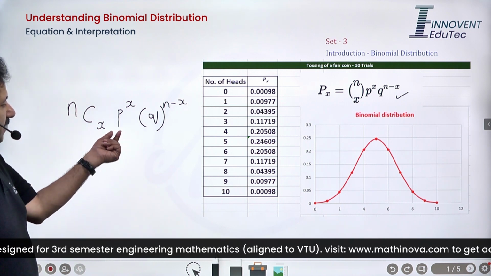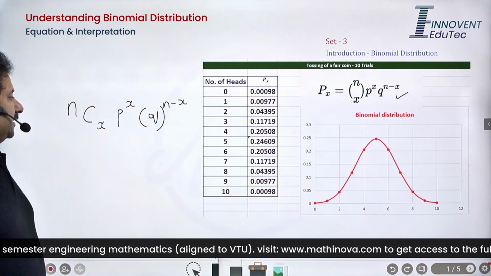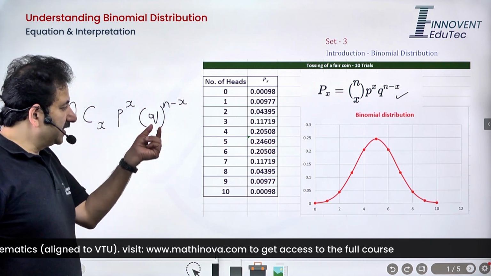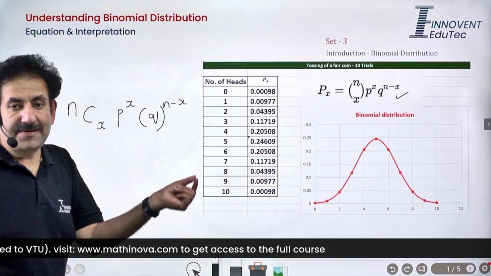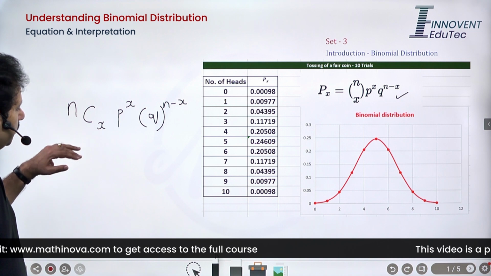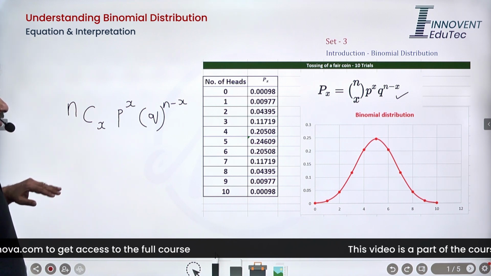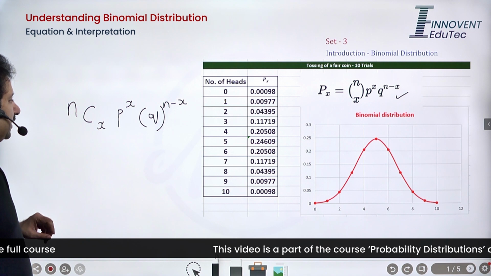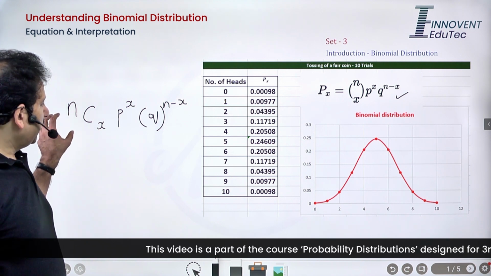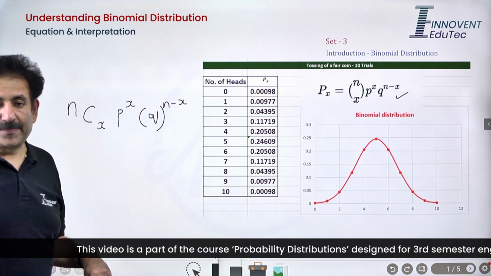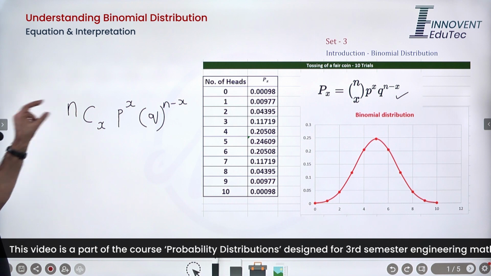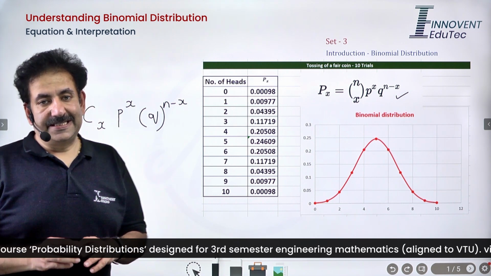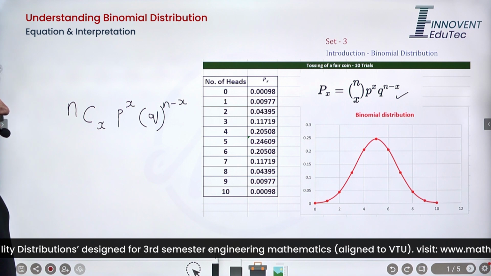Because if I am saying that in x situations I am going to succeed, then obviously in n minus x situations I am going to fail. So this becomes the expression for binomial probability. That is, if I am talking about a probability experiment where there are n trials and I want success in x trials, this is what is going to happen.